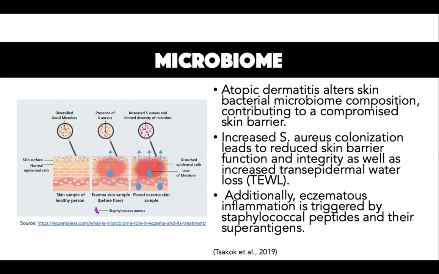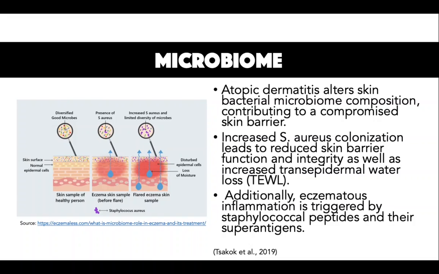Microbiome. Atopic dermatitis alters skin bacterial microbiome composition, contributing to a compromised skin barrier. Several studies have found that Staphylococcus aureus contributes to higher atopic dermatitis severity. Increased Staphylococcus aureus colonization leads to reduced skin barrier function and integrity, as well as increased transepidermal water loss. Additionally, inflammation is triggered by staphylococcal peptides and their superantigens.